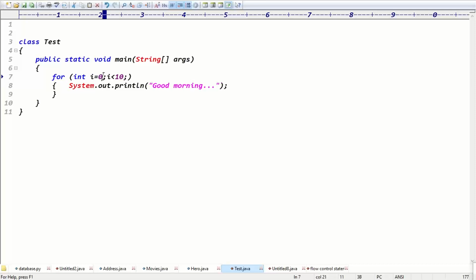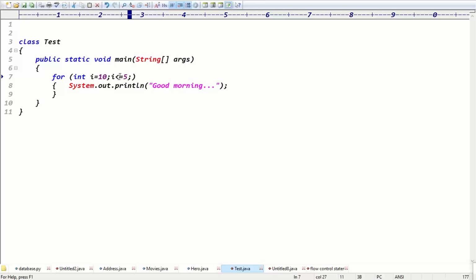i equals 10. What is the starting value, guys? From 10, then 9, 8, 7, 6, 5, right? What is the starting value? 10, right? Then you can take the i value as 10. Exactly. Then tell me, guys, what is the condition? i less than or equal to 5, right?